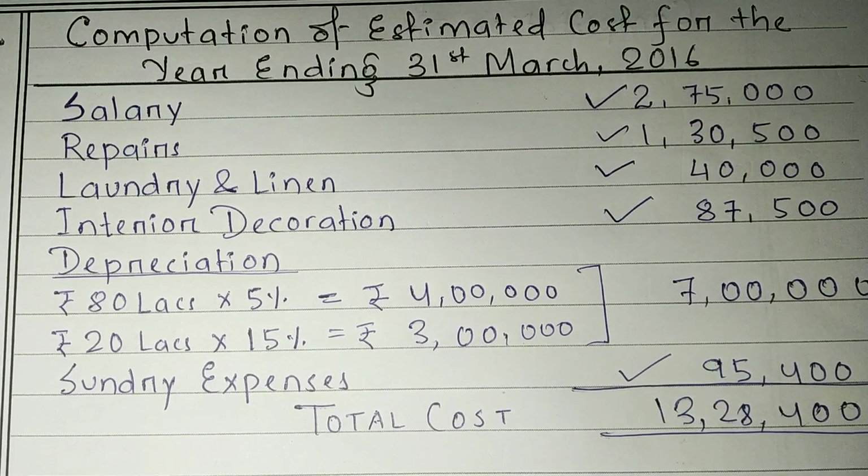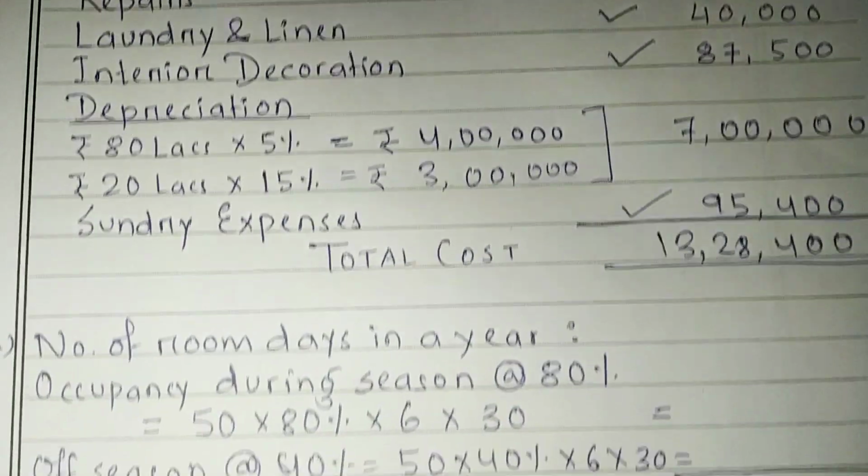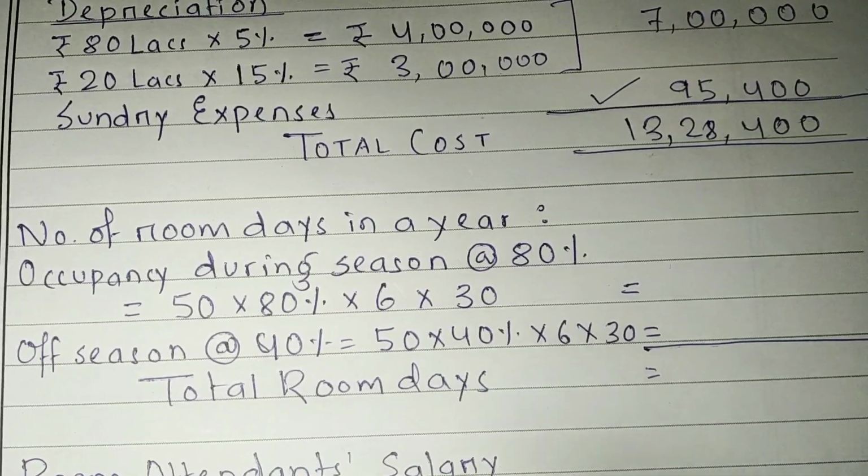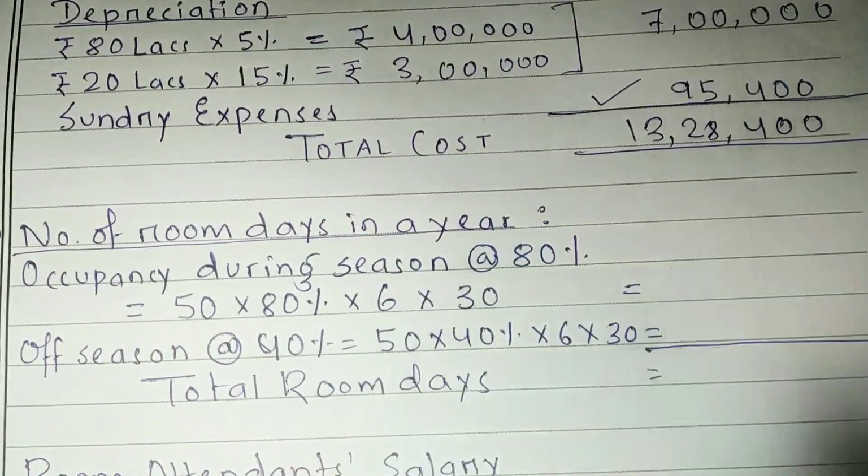Now some extra data are also given to you, like room attendant salary. So room attendants are being paid at the rate of 5 rupees per room day on the basis of occupancy of the rooms in a month. So for that you need to calculate how many room days are there in a particular year, right? So now you need to calculate number of room days in a year.